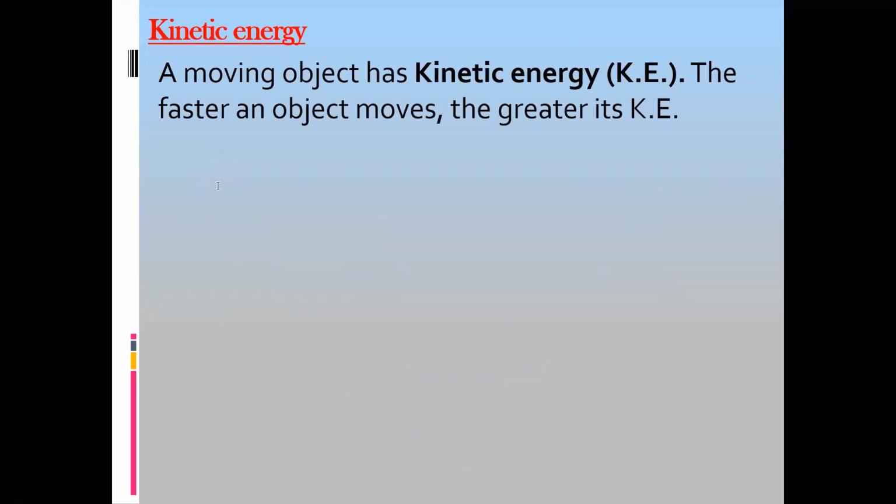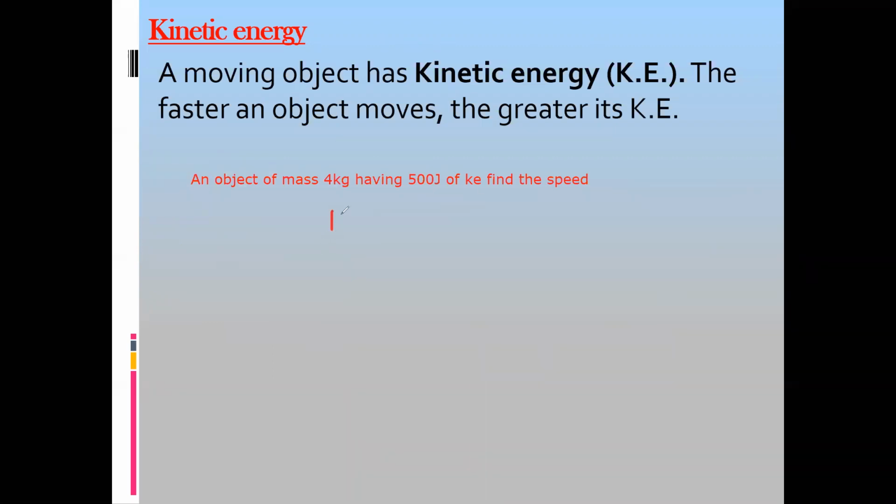So if I say an object of mass 4 kilograms having 500 joules of kinetic energy, find the speed. So if we need the speed, and we have the kinetic energy and the mass, again we'll use the same formula.